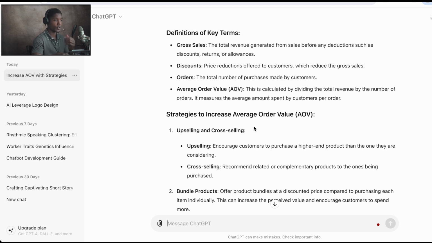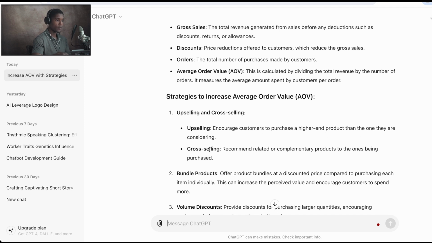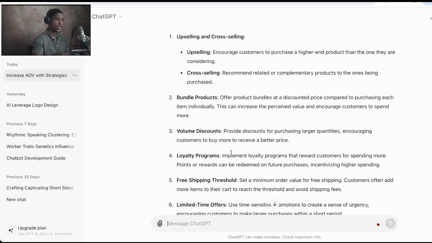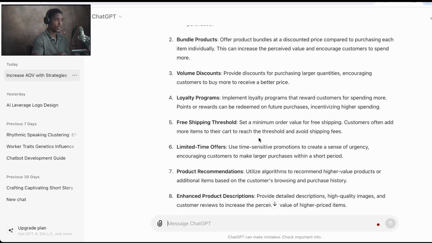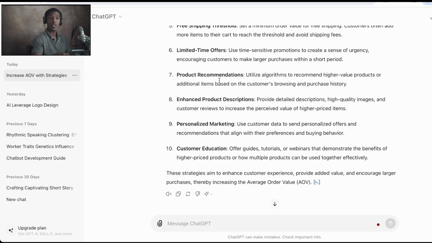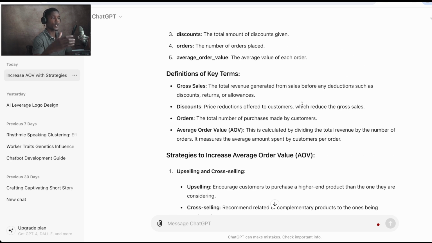So strategies to increase, right? Upselling, cross-selling. Upselling, encourage customers to purchase higher end products. Cross-selling, right? Bundle products, volume discounts, loyalty programs, free shipping thresholds, limited time offers, right? So product recommendations, enhanced product descriptions, personalized marketing, customer education. So a bunch of different strategies on how you can improve your overall information.